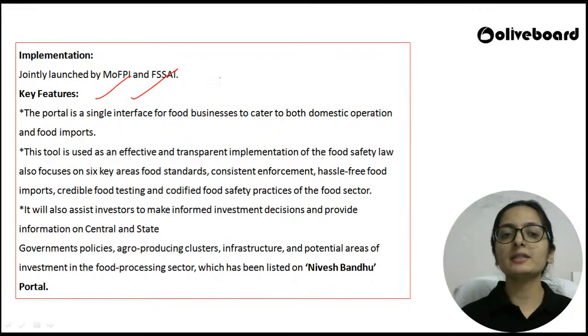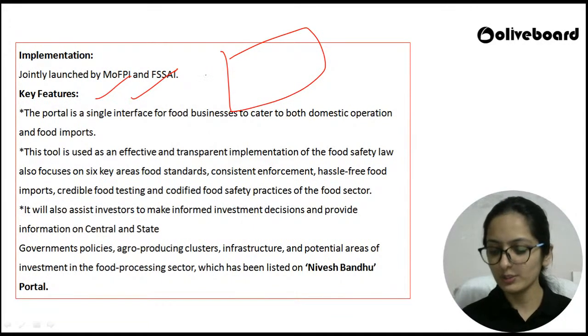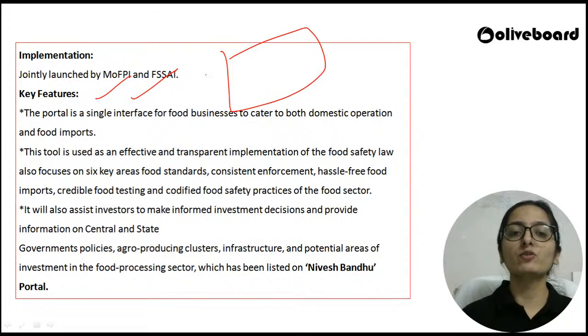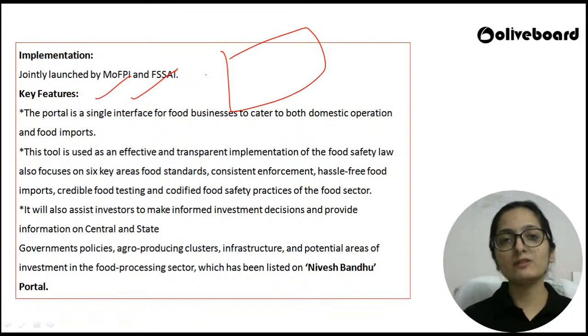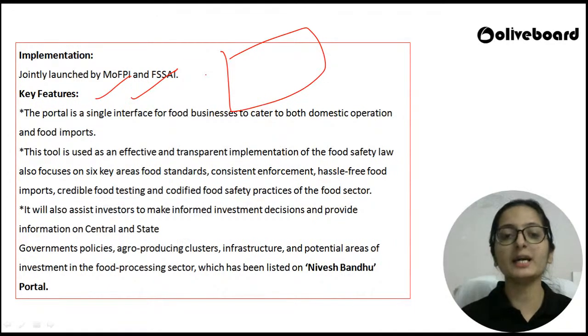Right, so here it is a single interface जहाँ पर you are catering to domestic operations and the food imports also. Very simple one. This particular tool is being efficiently used for management, for food safety standards, for testing, for basically for codifying the food sector, hassle-free food imports, and also government policies को आप recognize कर सकते हो कहाँ पर, what are the potential areas, how you can take an informed decision.